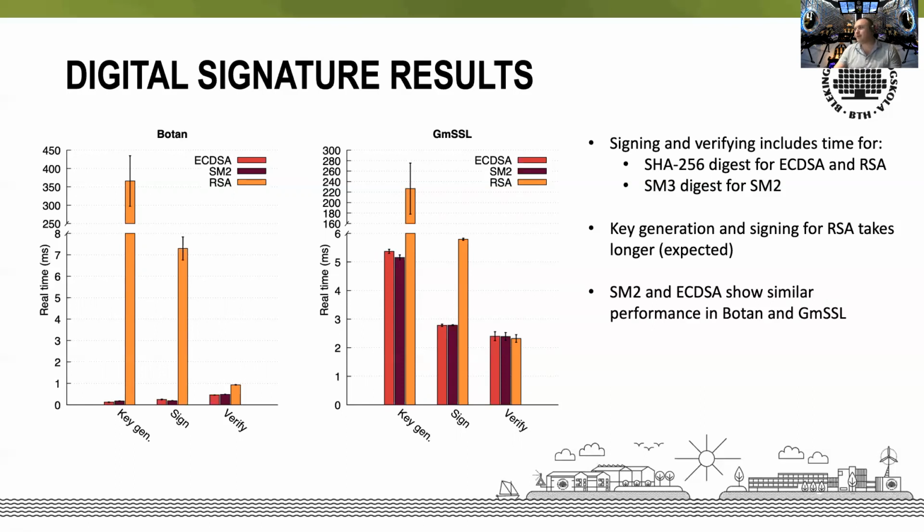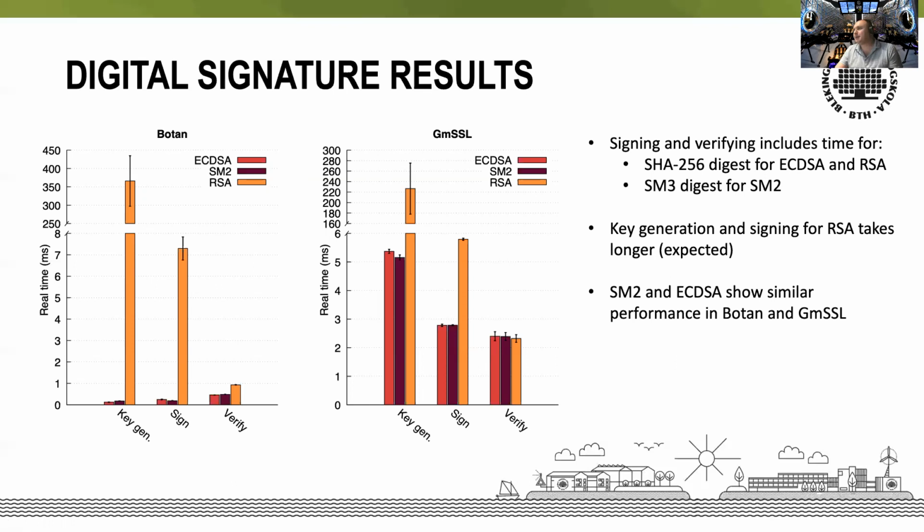What we can see from these graphs is that key generation and signing for RSA takes longer, and this is an expected result. However, here we can actually see the magnitude. Key generation for RSA requires more than 350 milliseconds, whereas key generation for SM2 and ECDSA takes less than 1 millisecond. Now, these differences are not as large in the case of GMSSL,